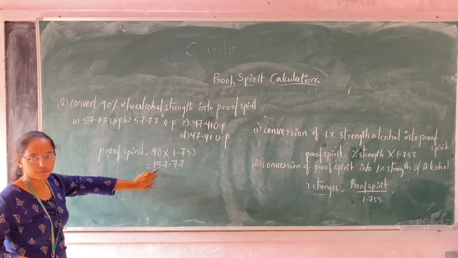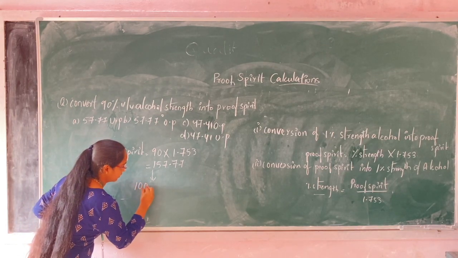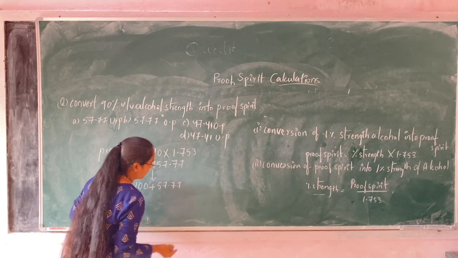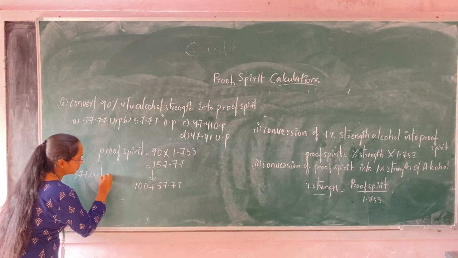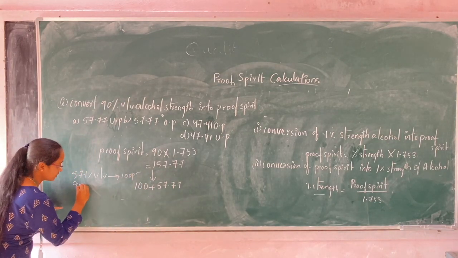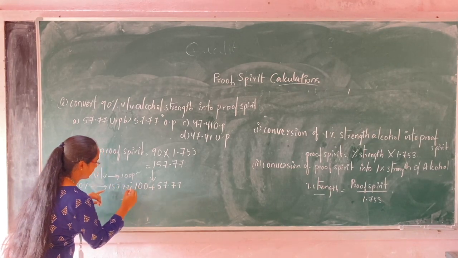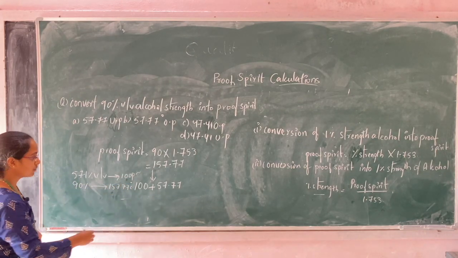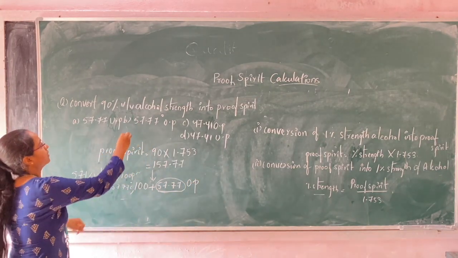When comparing this value with 100 proof, how much is it greater than 100? 100 plus 57.77. For 57.1% volume by volume, it is 100 proof. For 90%, it is 157.77. So it is greater than 100 proof, so it is called over proof. How much is it over proof? 57.77 over proof.